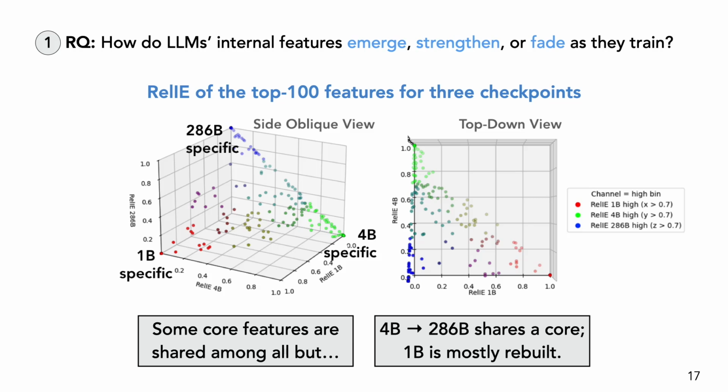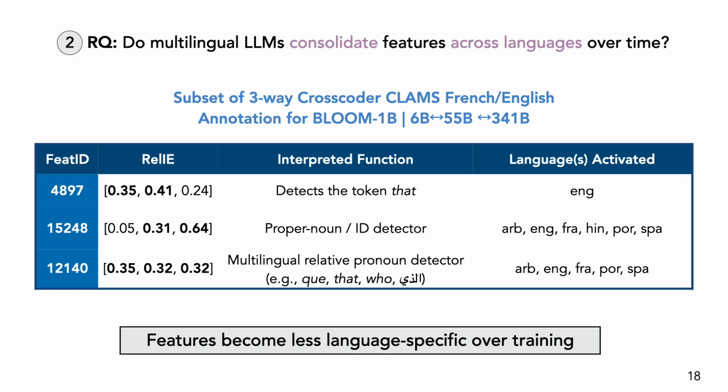For the second research question, we applied the same pipeline to a multilingual model and subject-verb agreement dataset. We ranked the top causal features across three checkpoints for English and French, and then we grouped them by RelIE to see how they change over time. We noticed that early features can be language-specific, like an English-only detector for that. But later, we see that the English task is requiring more cross-lingual features, such as a relative pronoun detector covering Arabic, English, French, Portuguese, and Spanish forms. So not every feature becomes universal, but related linguistic functions increasingly consolidate into shared cross-lingual features.